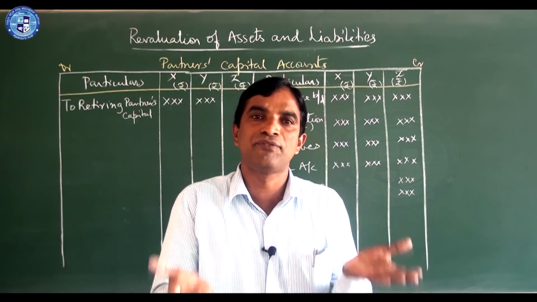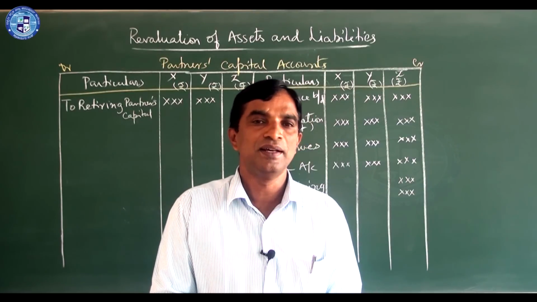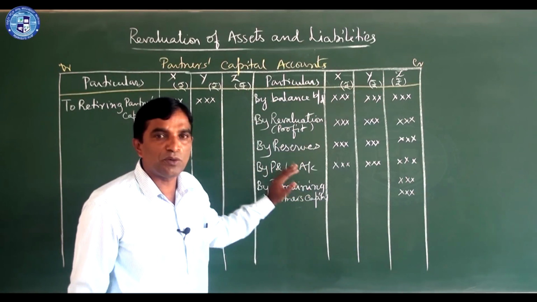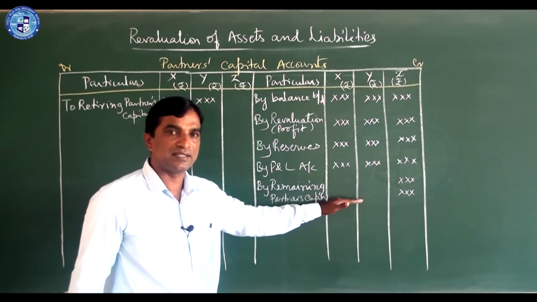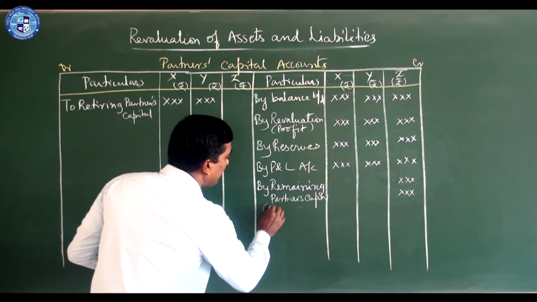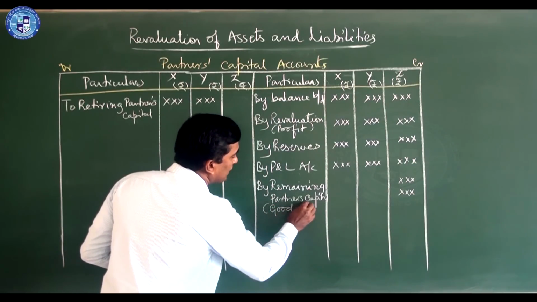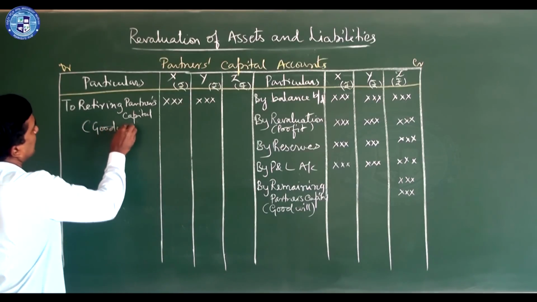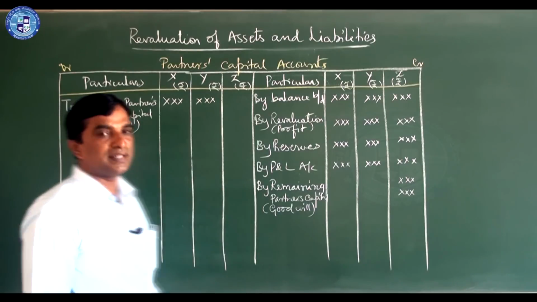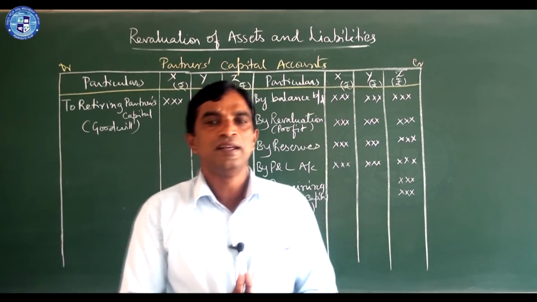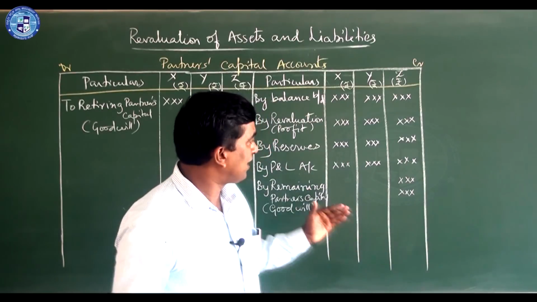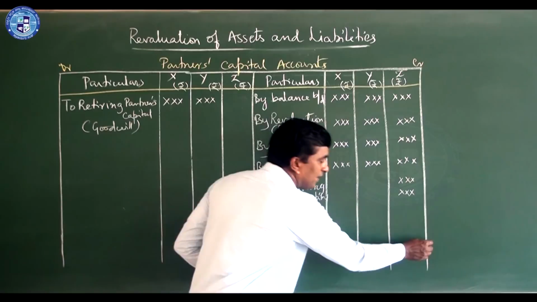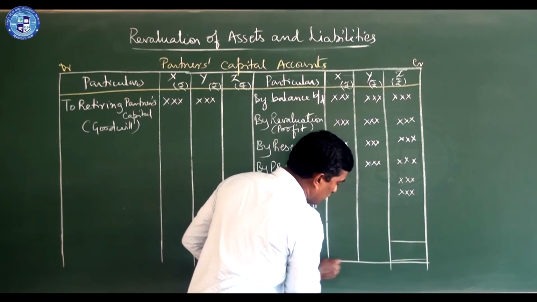Sometimes they may ask for the full value, but as per AS 26, the new provisions, without opening goodwill account, we will write like this, and after that a short note: write goodwill. To understand, write goodwill, here also goodwill compensated. That's all. There are no other entries in this. So we have to close this account.